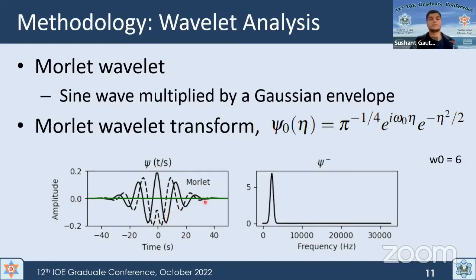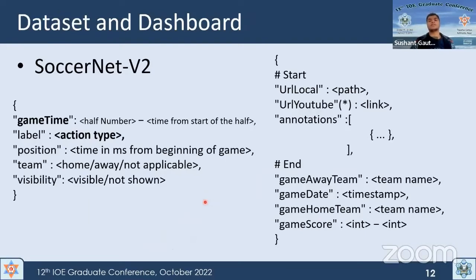As I already mentioned, we use the popular SoccerNet dataset, which contains videos as well as timestamped game action information. This is what it looks like. There is video and there is associated information like this, and there is game time. So this is the timestamp and there is information, for example, for a goal event, there is a timestamp. We use this timestamp to get the RMS audio level from the audio in the video when the event occurred. This is what we did for the data.